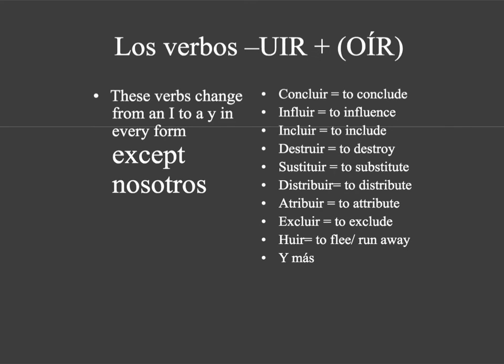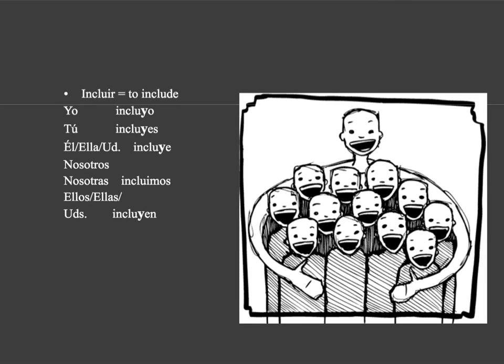All right, UIR verbs, they end in UIR, or the verb oír. Okay, it's just weird. All verbs that follow that pattern will have an I to Y change when you conjugate them, except in the nosotros form. So every single form of these is going to have a Y in it, except nosotros. Here's the example. Incluir. Here's what it looks like. Incluyo, incluyes, incluye, incluimos, incluyen.